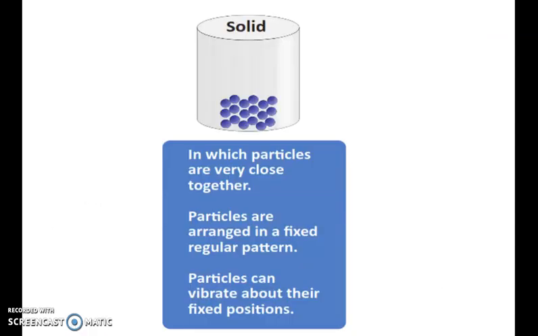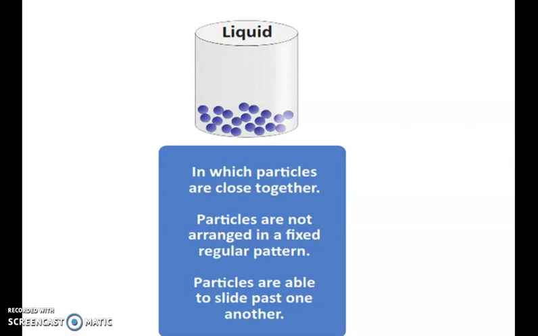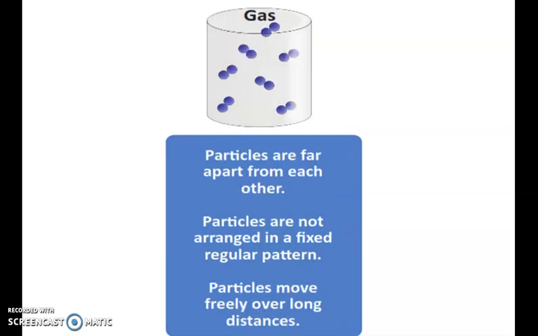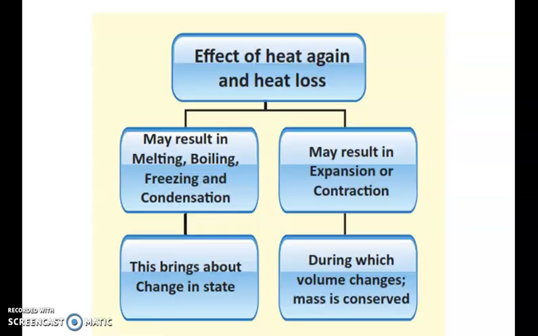So this is a solid, in which particles are very close together. Particles are arranged in a fixed regular pattern. Particles can vibrate about their fixed positions. This is the liquid. Particles are not arranged in a fixed regular pattern in a liquid. Particles are able to slide past one another in the liquid. Similarly, gas particles are not arranged in a fixed regular pattern like a solid, and particles move freely over a long distance. Okay, so this is the difference between a liquid, gas and a solid.